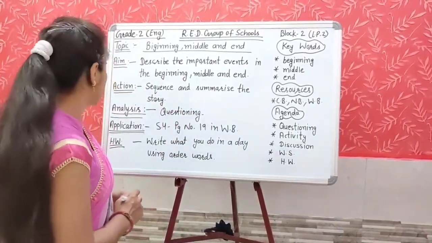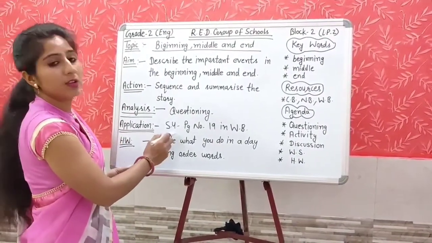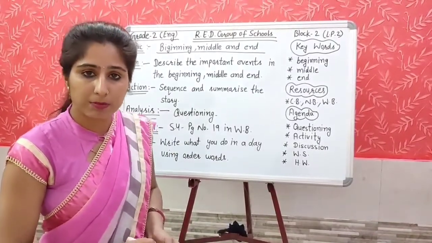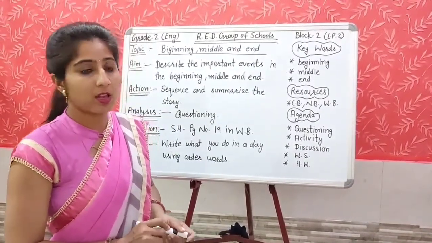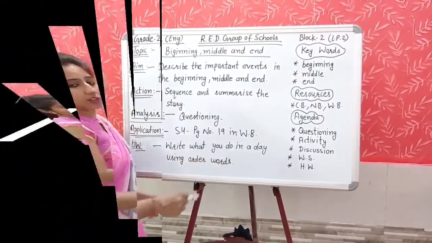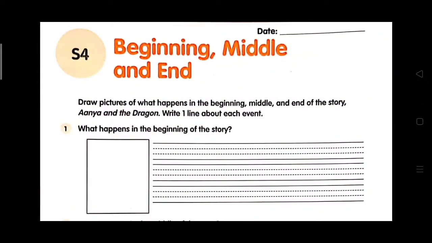Now it's time for the application part. You will do S4, page number 19 in your workbook, and your worksheet must be completed within 15 minutes. Students, now it is time for the worksheet. Open your worksheet, page number 19, S4, beginning, middle and end. Draw pictures of what happens in the beginning, middle and end of the story Anya and the dragon. Write one line about each event.